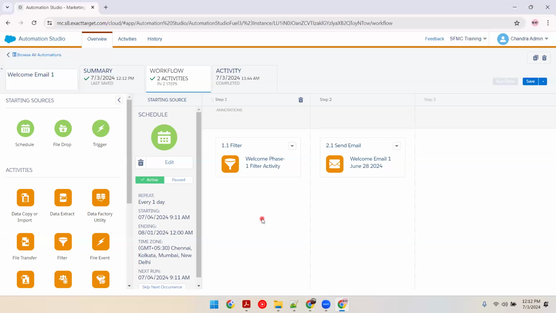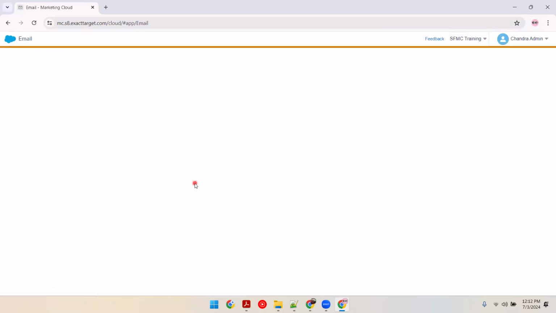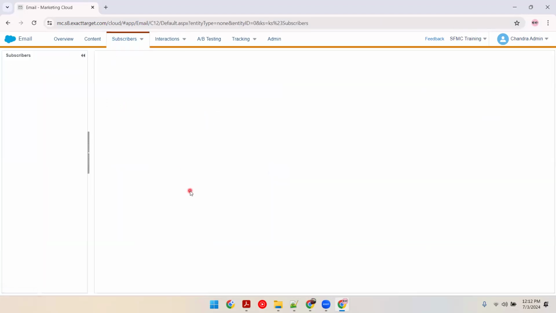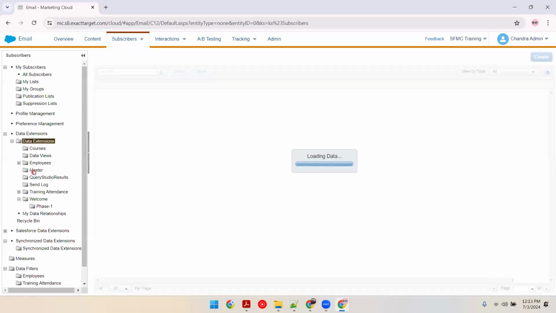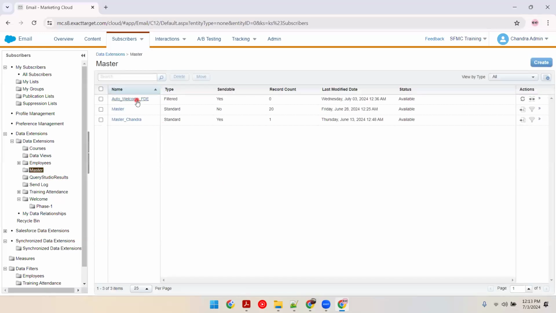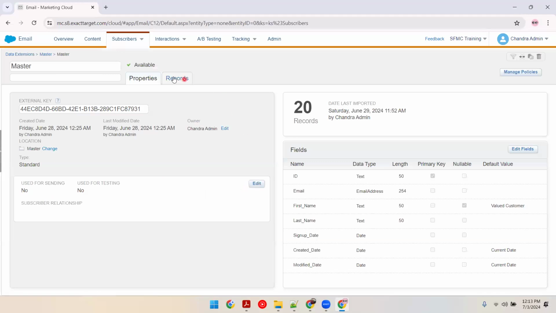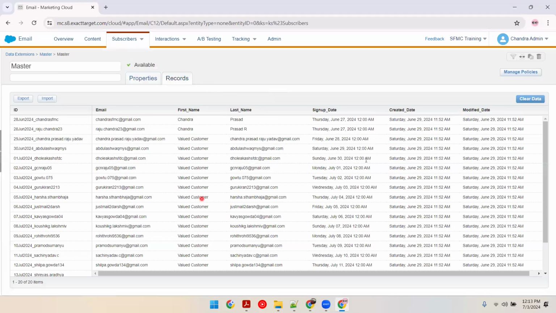What is the expected output from tomorrow? This automation should run at 11 AM every day starting from tomorrow. And we are expecting this automation to refresh and send the email to this DE at 9 or 9:11 AM. That DE should have data based on sign up date minus 1. So let me explain the expected output from tomorrow. We are expecting this master data extension to be refreshed and it should take records from sign up date.